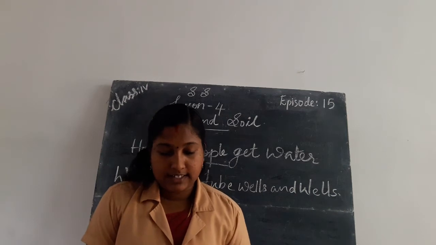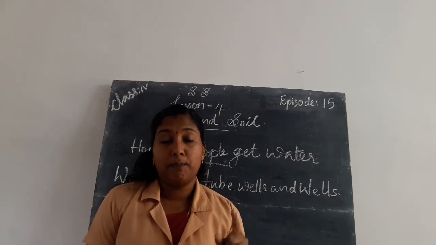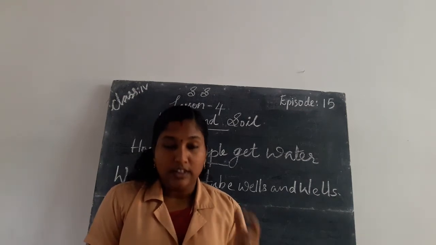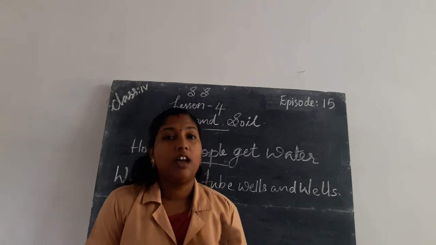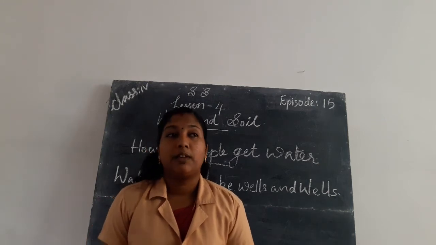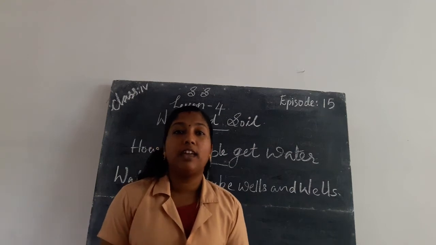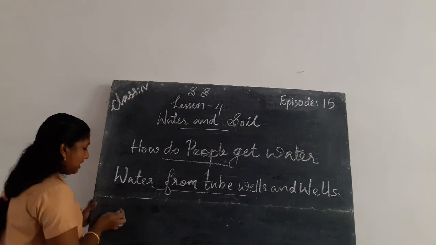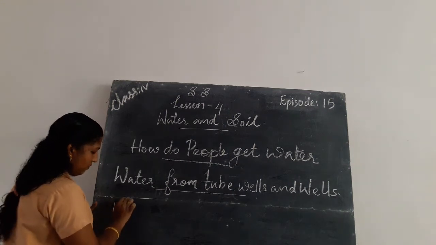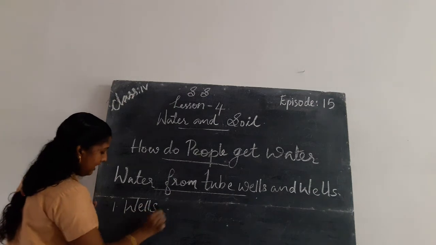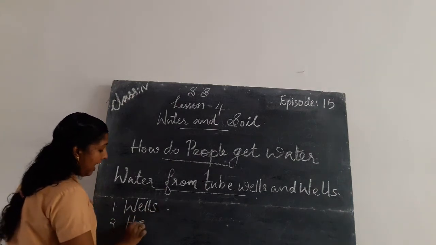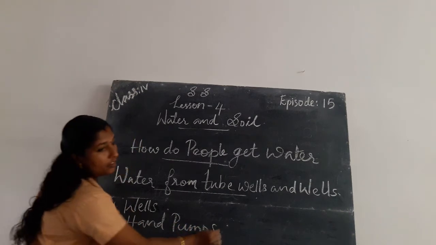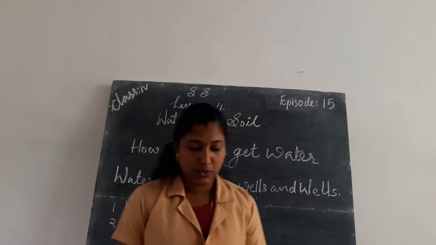In wells, the people dig wells in their houses, and they also make hand pumps. They make wells and hand pumps for getting water. The first way people get water is that they make wells in their areas, and next they make hand pumps.